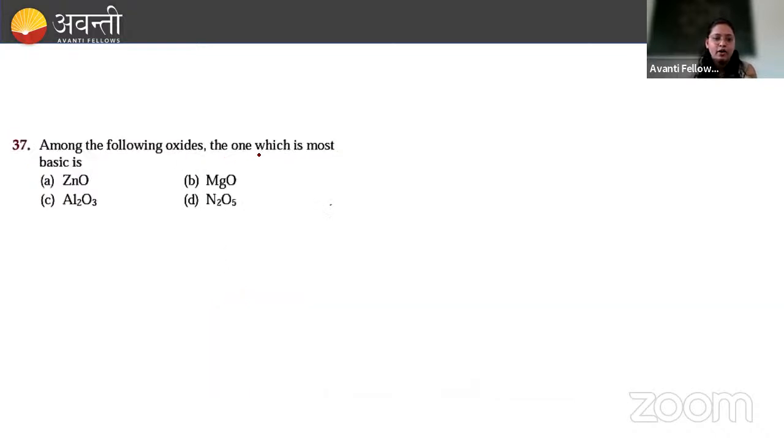Next, among the following oxide, the one which is most basic is, yeah, tell me which is most basic. Al2O3 क्या है हमारा बच्चों? It is amphoteric. ZnO क्या है हमारा? Amphoteric. MgO क्या है हमारा? Yes, MgO है हमारा most basic. और N2O5 क्या है हमारा? Acidic. So this is acidic and this is basic. So our answer will be option B, which is most basic. Option B वाला जो option है हमारा, वो है हमारा basic.